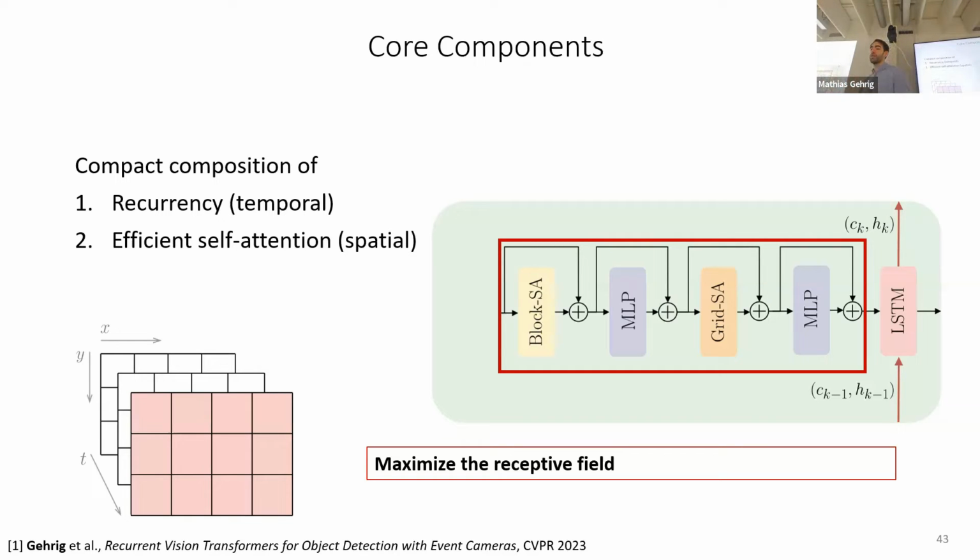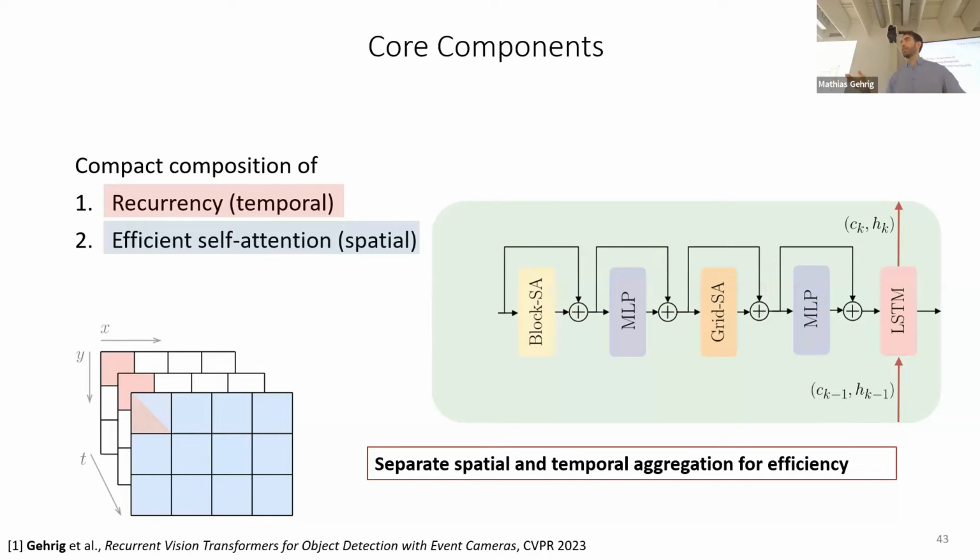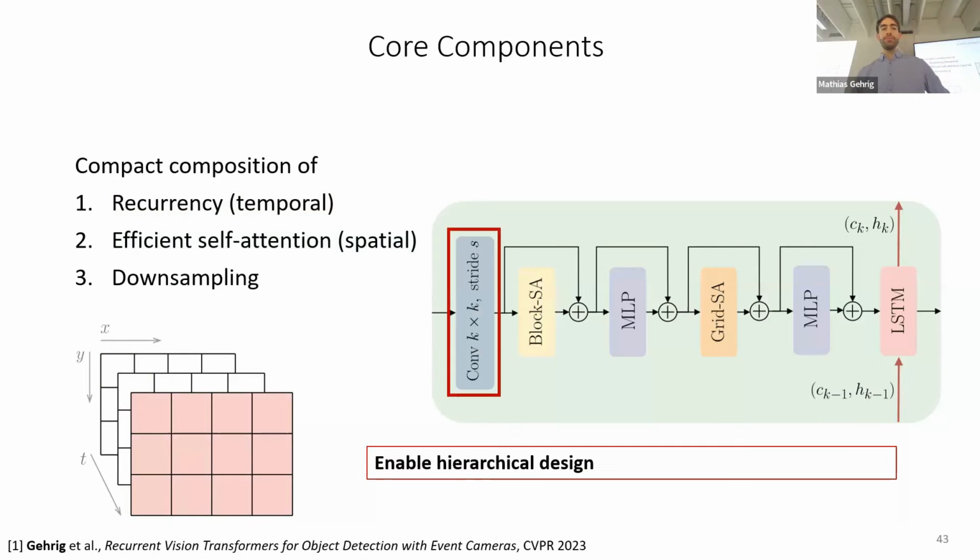This is important because when you want to have a shallow neural network, you need to maximize the receptive field. One key aspect here is that we separate the spatial and the temporal feature aggregation, which maximizes the efficiency. And then finally, we have a downsampling approach to enable hierarchical design.